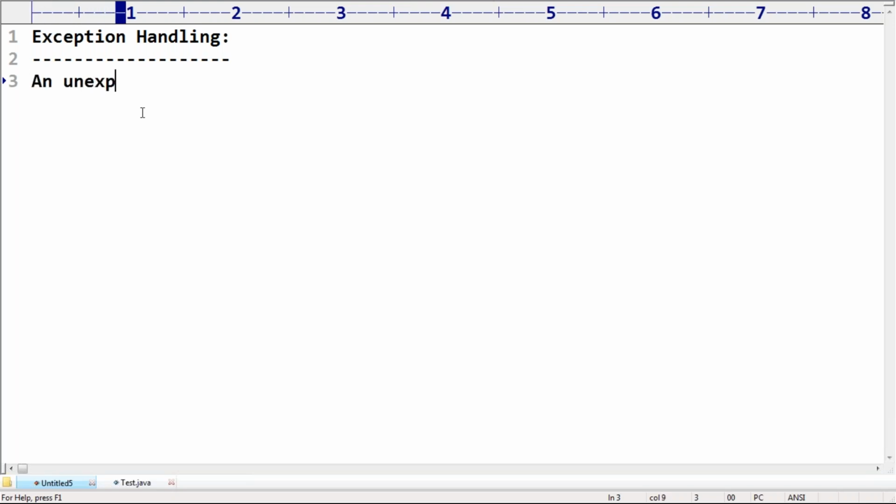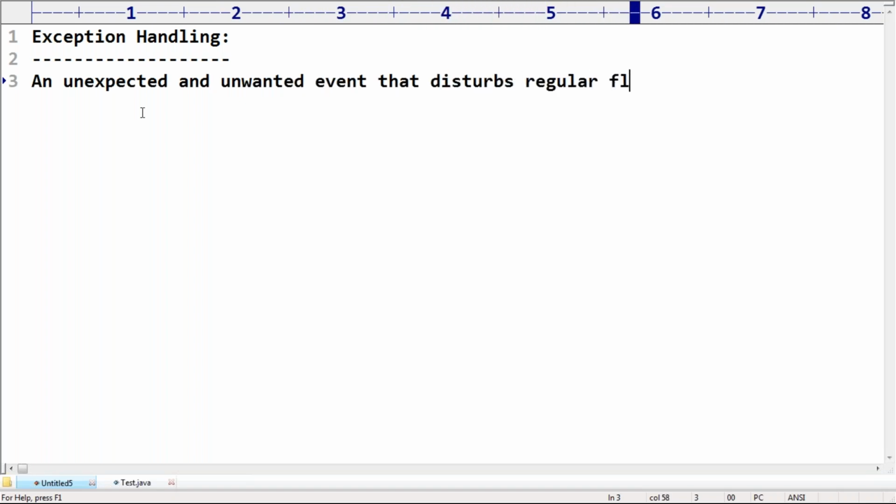An unexpected and unwanted event that disturbs the regular flow of the program. Regular flow of the program. Okay, that is called an exception. Are you getting that? Whatever disturbs the regular, normal flow of the program is called an exception.